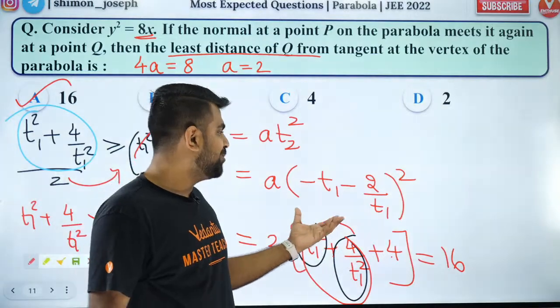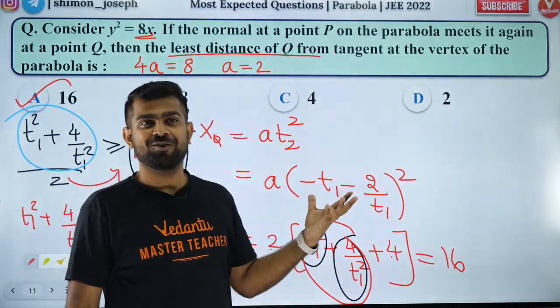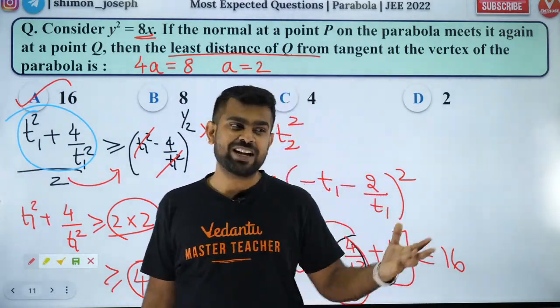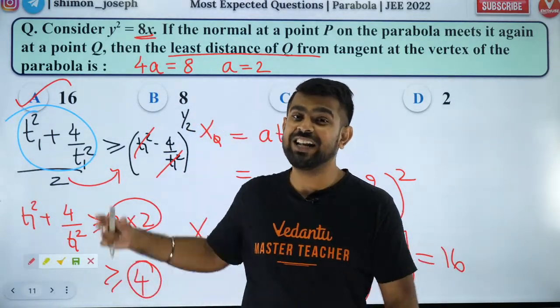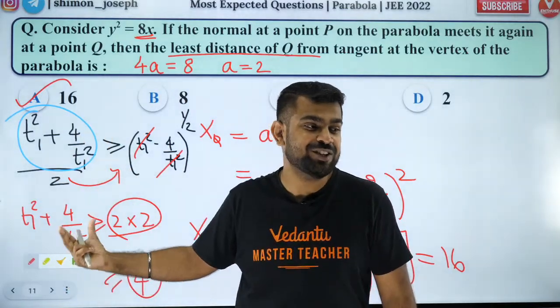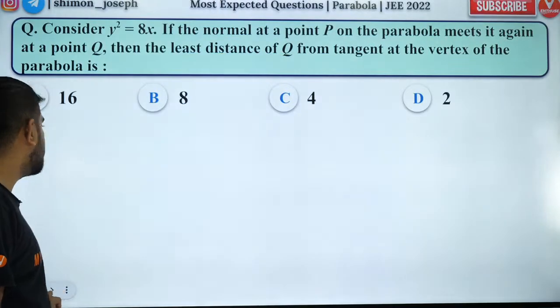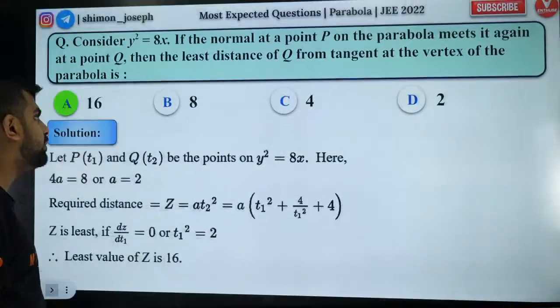So you have learned what happens when a normal meets the parabola again at a point. So that formula you learned. And you also learned AM-GM inequality. You revised it. You saw how to use it in such a good question. So these are all nice questions which can come in your actual JEE Mains.